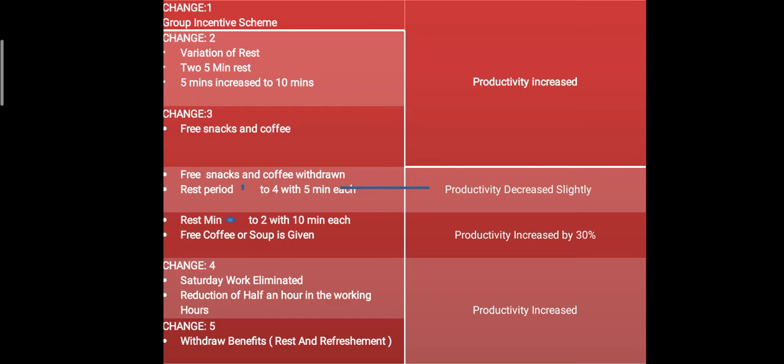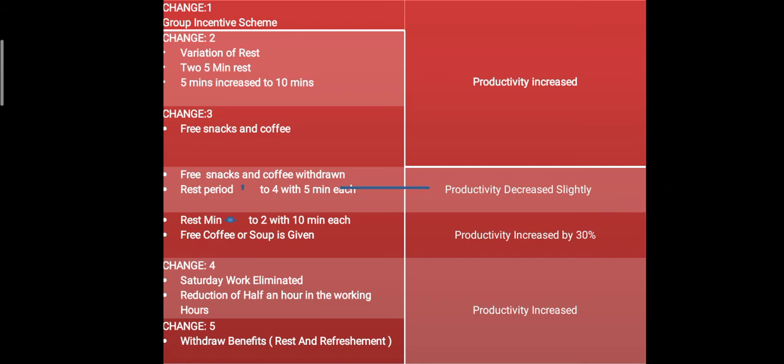This decrease in productivity was not because of the withdrawal of the free snacks and coffee, but because of the increase in rest time. Again the rest time was decreased to 2 rests of 10 minutes each, one in the morning and the other in the afternoon. Free coffee and soup were also provided. Here the productivity increased by 30%.